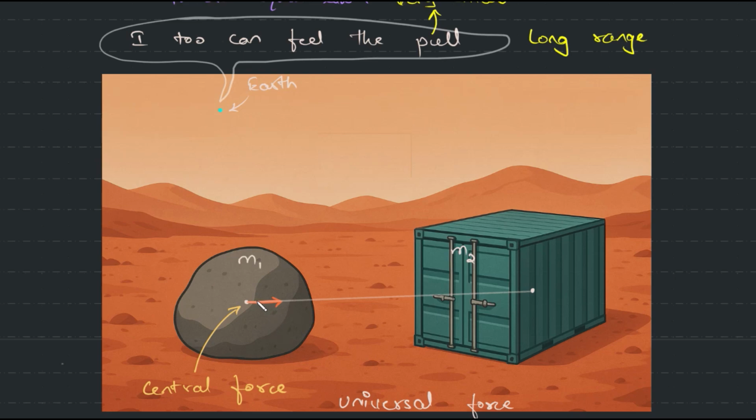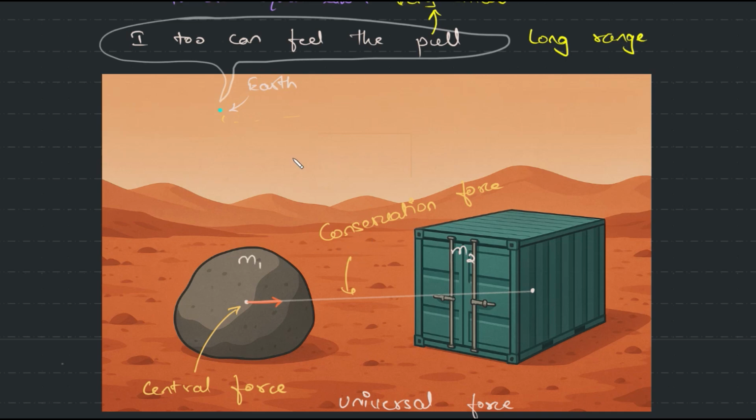So basically it is a straight line, and this is the main feature of a conservative force. So what is this? This is a container. The container came from Earth. It doesn't matter that it took many paths, what matters is that finally it's over there. That's all that matters. So this is a conservative force.